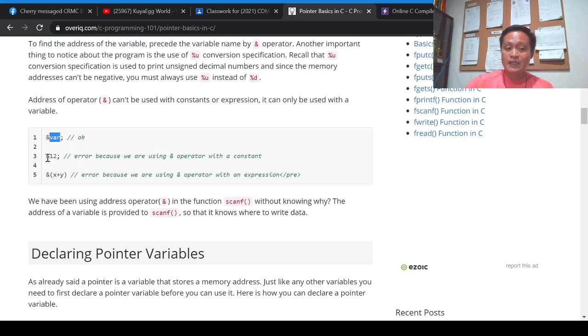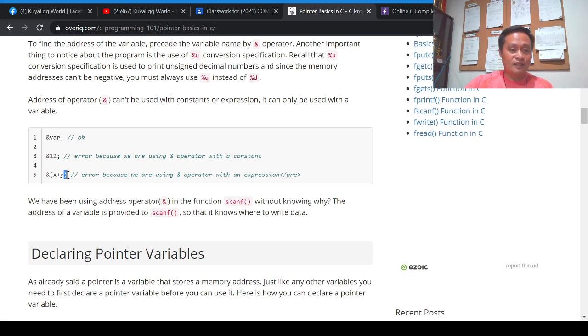But &12 we are not allowed to have. Why? 12 is a constant. We cannot use the address operator with constants. Another example, the address operator followed by parentheses, &(x + y).